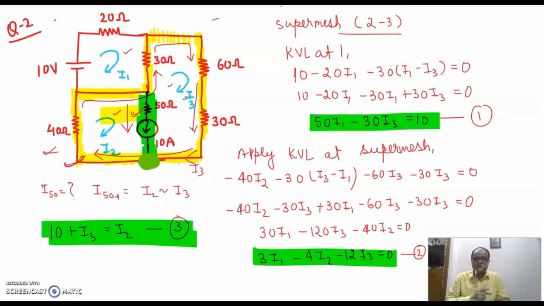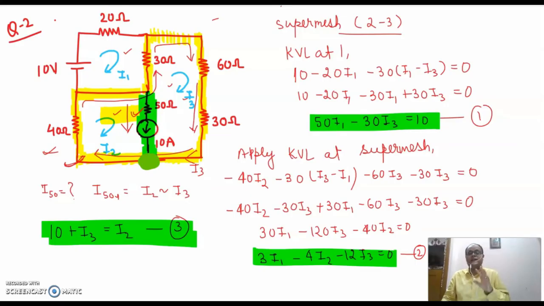In today's lecture, I will be taking up another question that deals with a dependent source and a super mesh together. So please don't make the assumption that super node and super mesh are applicable only for independent sources.